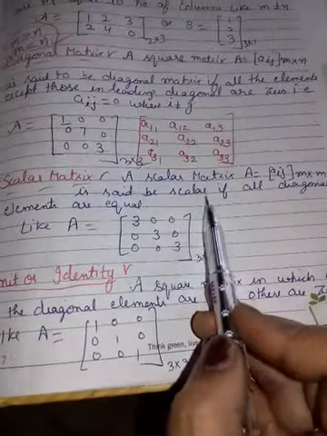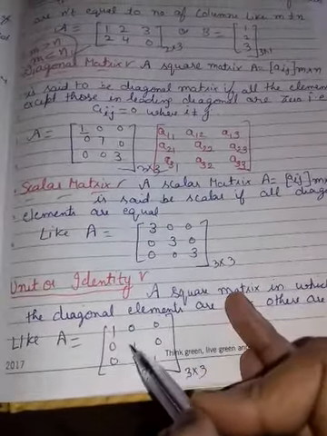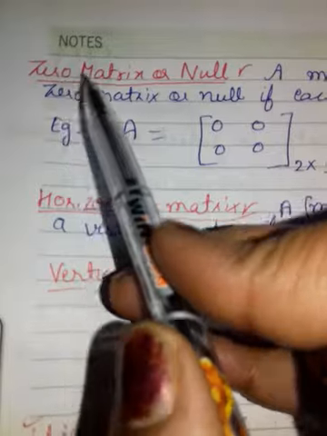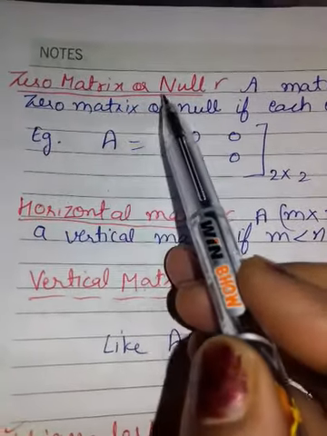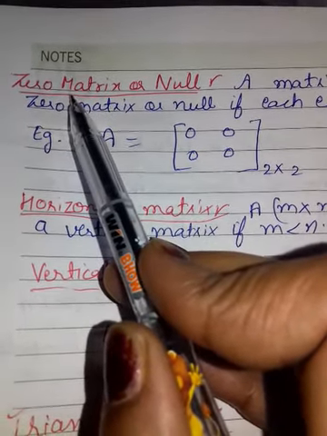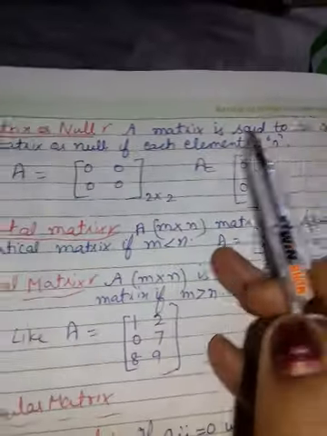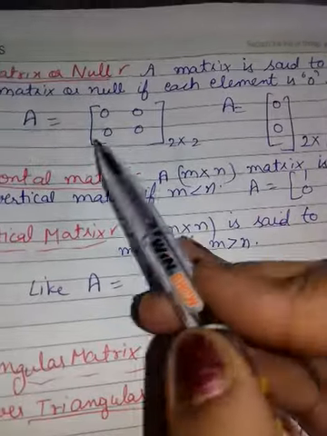Here I told कि all will be same, any number can be there, but if it is 1, so this is known as unit या identity matrix. Next is zero matrix या null matrix. Yes, zero. It is clear from the name कि every element will be 0. A matrix is said to be a zero matrix या null if each element is 0.